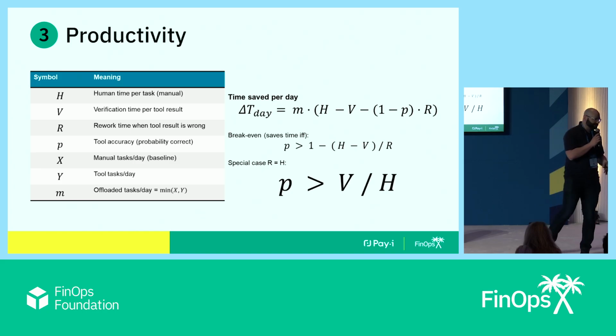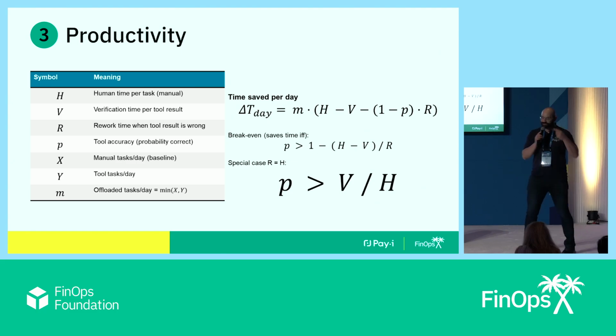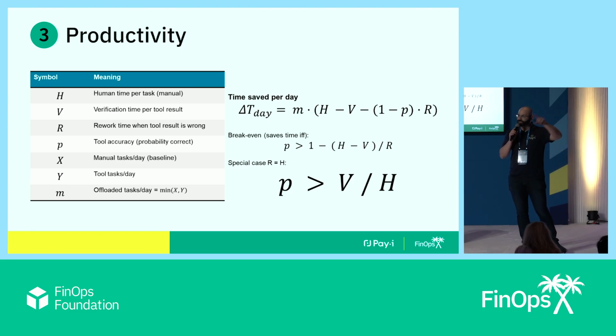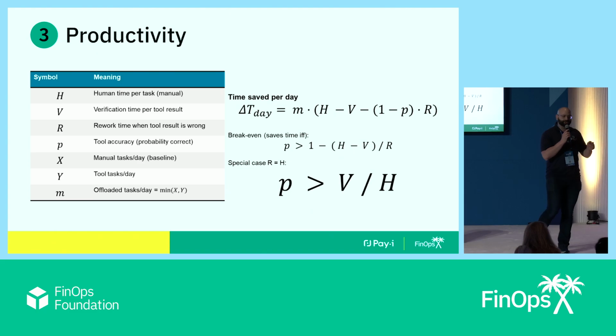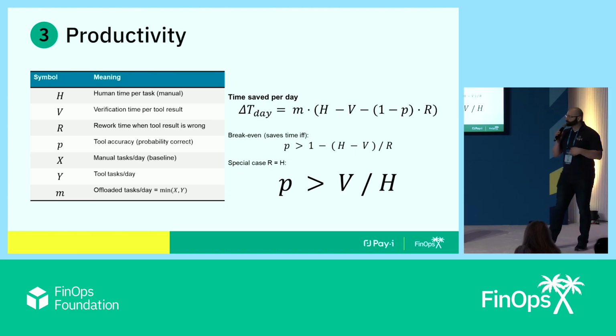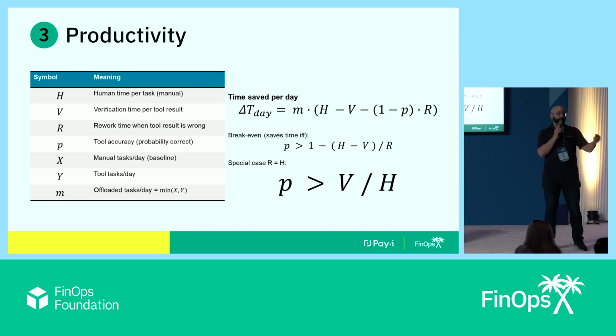Productivity. All right, so this one is a bit more complicated, and I'm not going to walk through the entire algorithm, but I am going to leave you with just sort of a verbal snapshot, right? Just something to keep in your head that you'll remember and you can take away with this as you go on. An agent is improving productivity if the probability of it achieving its objective is greater than the time it takes for a human to verify the result divided by the time it takes for a human to do it themselves. I'll say that one more time.